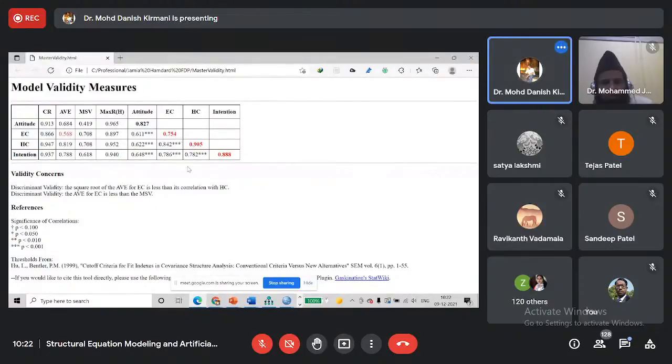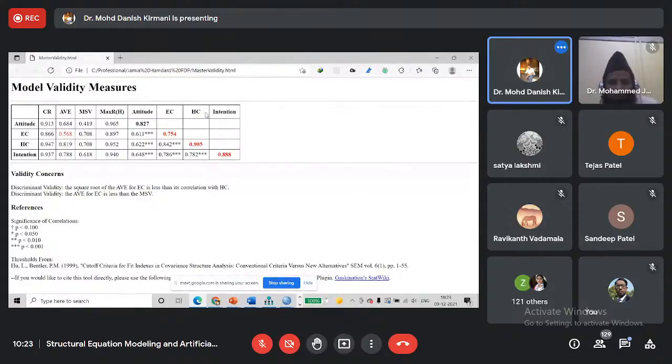But if we see here, this is the square root of AVE for EC, 0.754. And this is the correlation of EC with HC and intention. This value is less than 0.842 as well as less than 0.786. It means the square root of AVE is smaller than the inter-construct correlation. It means there is a problem with this construct and we are not getting good results for discriminant validity as far as environmental concern is concerned.